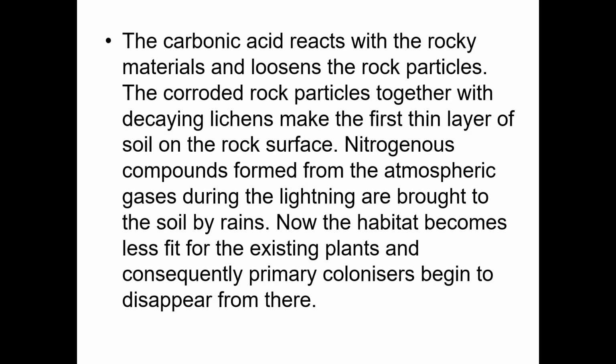Due to the secretion of carbonic acid by these lichens, the acid reacts with the rocky materials and helps in the breakdown of the rock. As this continues, the dry habitat changes, and now this habitat becomes less fit for the first crustose lichens.